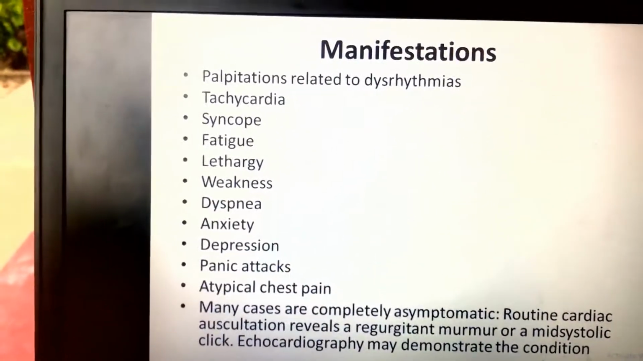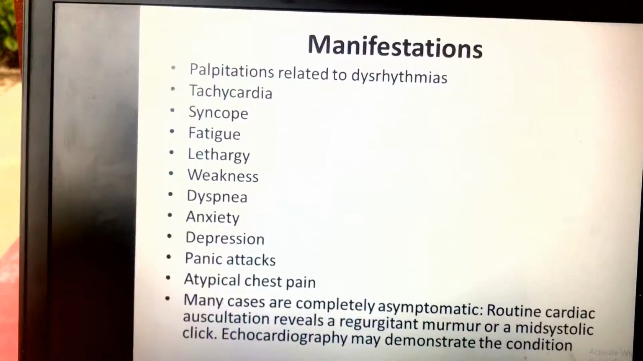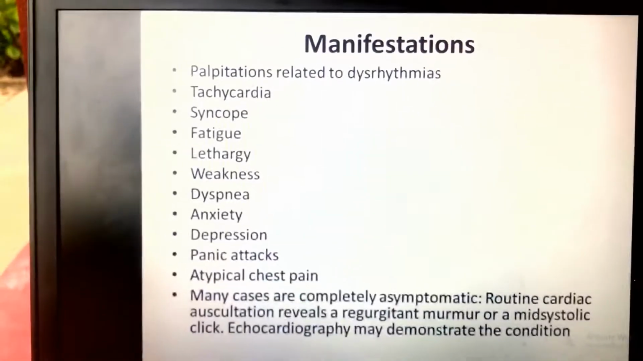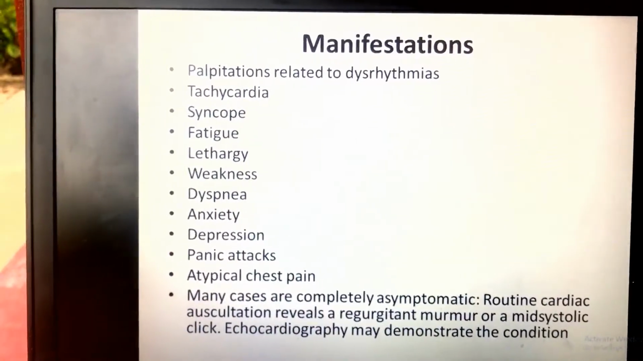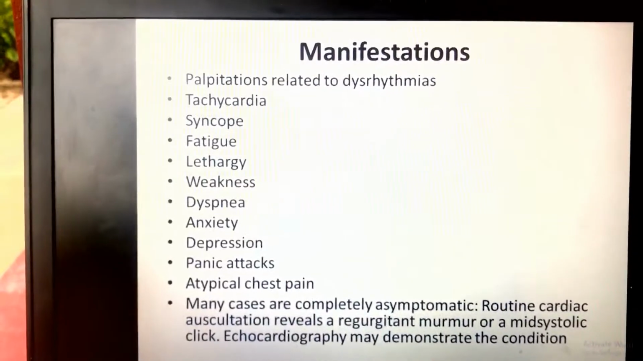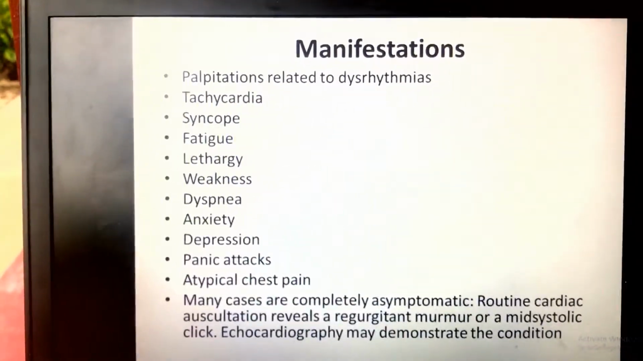The manifestations: those are palpitations, tachycardia, syncope. When we have syncope, this is fainting. Now, syncope, this is dizziness and faint. And fatigue, lethargy, weakness, dyspnea, anxiety, depression, panic attack, atypical chest pain.